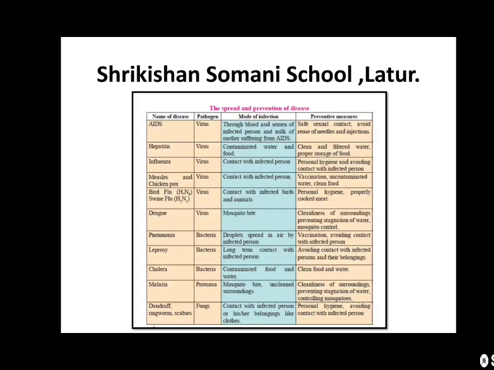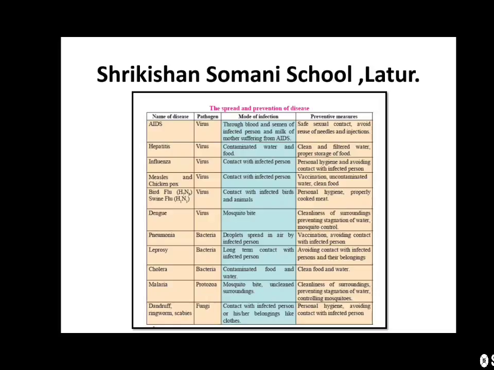Preventive measures: avoiding contact with infected persons and their belongings. Cholera is caused by the bacteria Vibrio cholerae. Mode of infection: contaminated food and water. Preventive measure: use clean food and water for drinking.